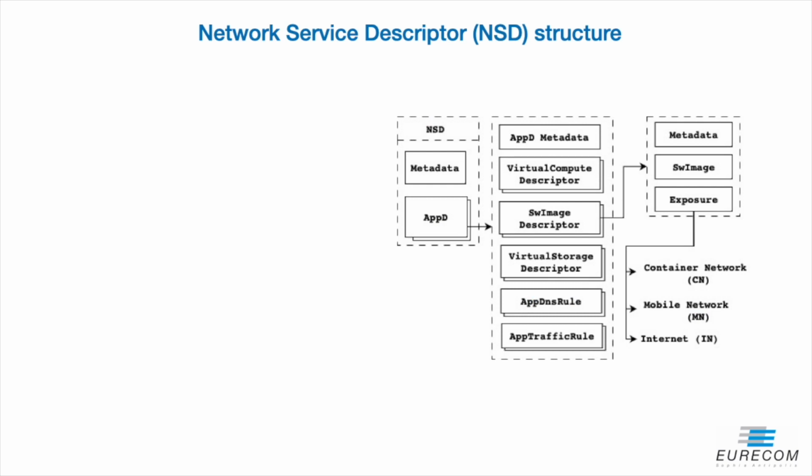The structure of the network service descriptor is shown in this figure. As you can see, the NSD contains metadata, where we define, for instance, the name of the network service and the region of deployment, which means in which edge cluster the MEC applications will be deployed. In addition, it contains a list of AppDs. Each AppD describes or defines a MEC application.